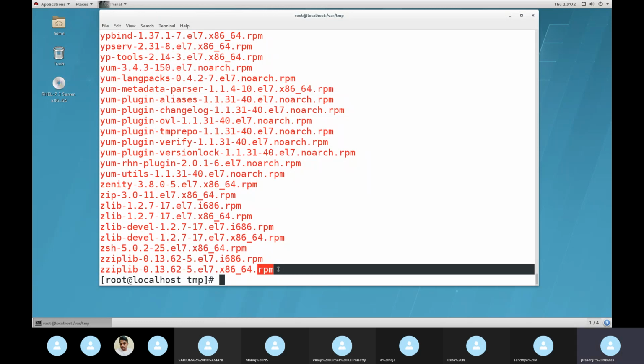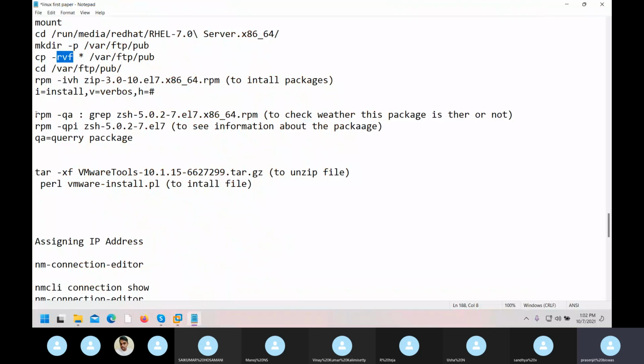So how will you install that? Same thing I have given, only one example. RPM minus QA. Sorry, this one. Where is it? Oh yes, IVH. Install, verbose, and hash tag, this one, the hash tag.